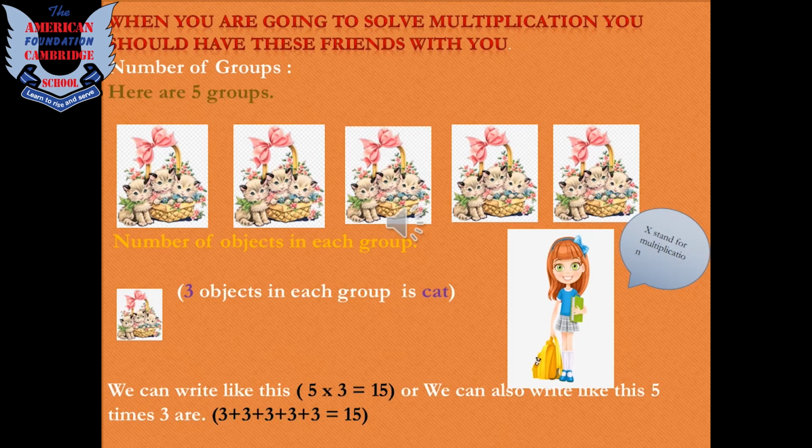Now children, here on this slide we have 5 groups. Each group has 3 kittens in it. If we add these groups of numbers, we have to write the number 3 5 times and add it. It will be a long procedure to do. But when we do multiplication, we just put a cross sign between two numbers and we have to read the table. Like 3 times 1 is 3, 3 times 2 is 6, 3 times 3 is 9, 3 times 4 is 12 and 3 times 5 is 15. So the answer is 15. Understood, children?